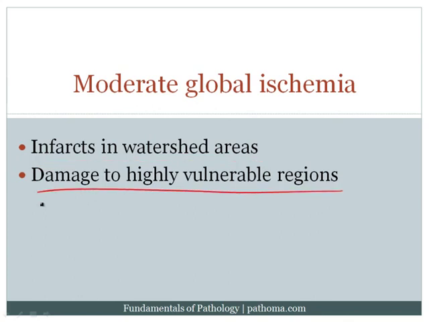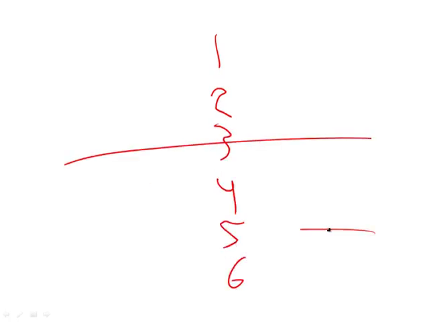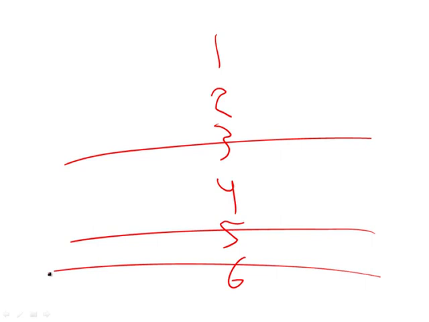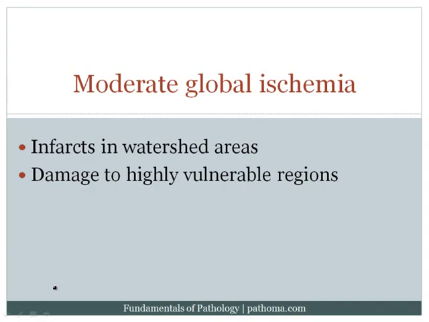For example, the pyramidal neurons of the cortex. These are neurons present in layers 3, 5, and 6 of the cortex. Recall that the cortex on histology has multiple layers, and we call them pyramidal neurons because they have a triangular appearance. Now imagine if this is the layers of the cortex, and we get damage to layers 3, 5, and 6, then this is going to create a line of necrosis, and so this is also known as cortical laminar necrosis. And board examiners like to go after this, so you should be aware of it. Cortical laminar necrosis.